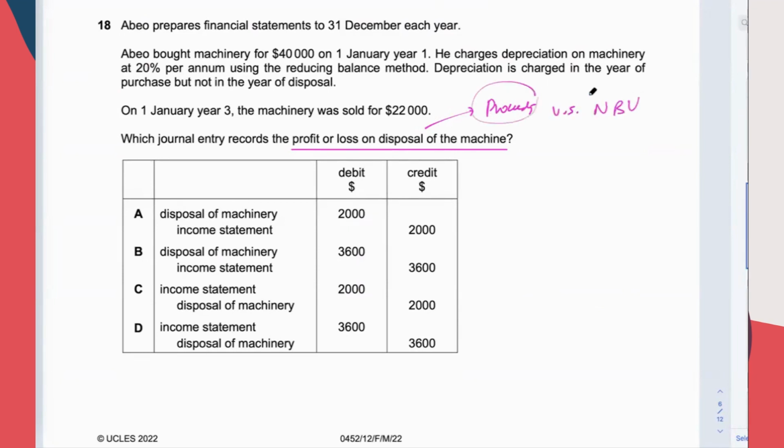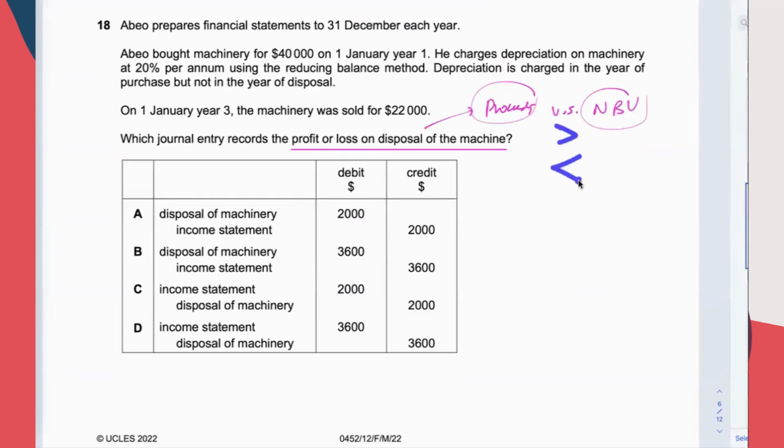Then you compare them against one another. Compare proceeds with the net book value. See which one is bigger than the other. If proceeds are bigger, profit. If net book value is bigger, loss.